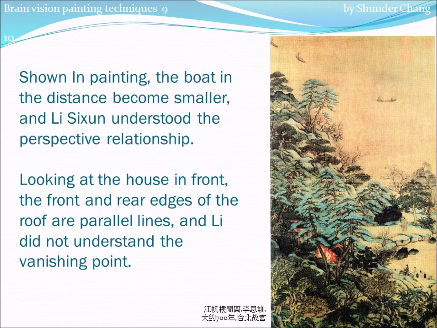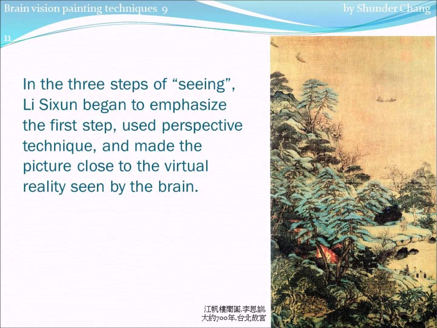Looking at the house in front, the front and rear edges of the roof are parallel lines, and Li did not understand the vanishing point. In the three steps of seeing, Li Sixun began to emphasize the first step, used perspective technique, and made the picture close to the virtual reality seen by the brain.